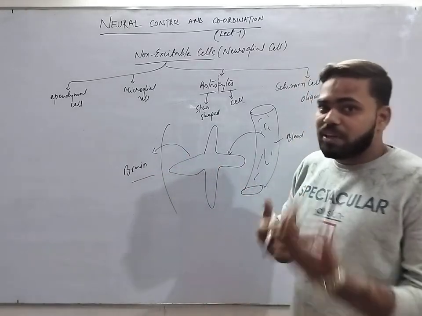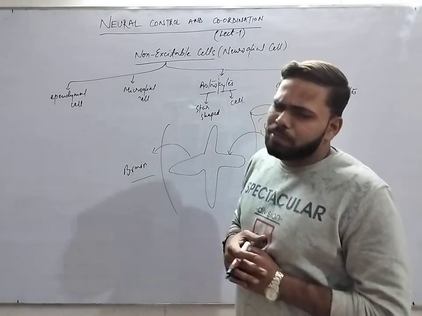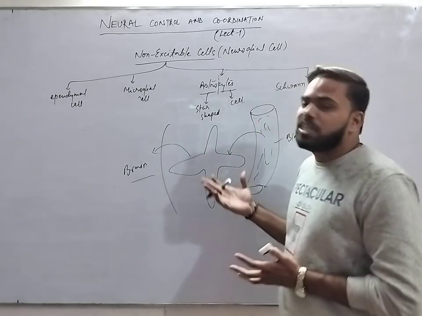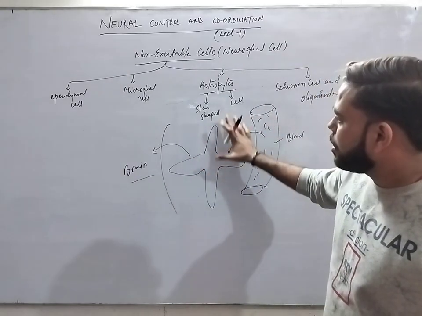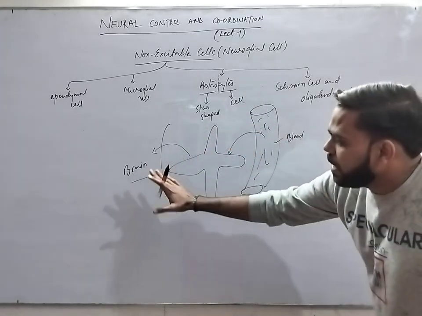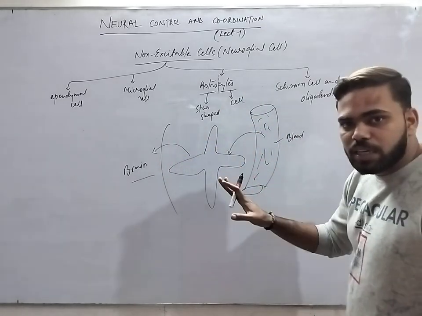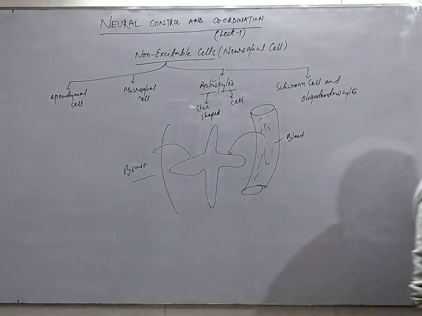Okay, so the brain is a very delicate and very important organ of the human being. That is why it is very genuine to have such facilities. So this was the function of the star-shaped astrocyte: it acts as a blood-brain barrier. Is it clear?